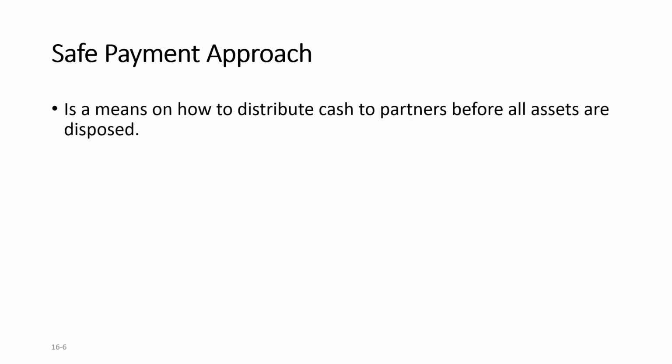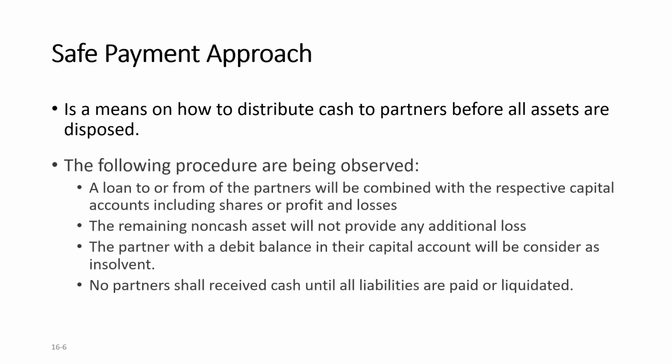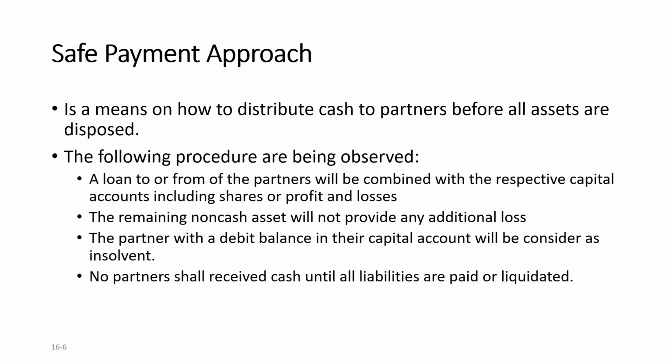Okay? So safe payment is a means of distributing cash to the partners before all assets are disposed. As cash arises, or as the coffer has a certain amount of cash, it will now be distributed among partners. So the following procedures are observed. A loan to and from the partner will be combined with their respective capital account, including share in profit and loss. Since we presume that the books are already closed, all accounts will now go under our equity account, the partnership capital.